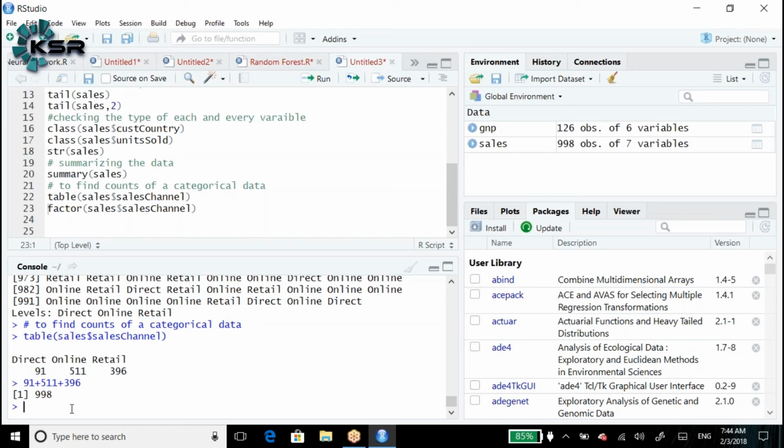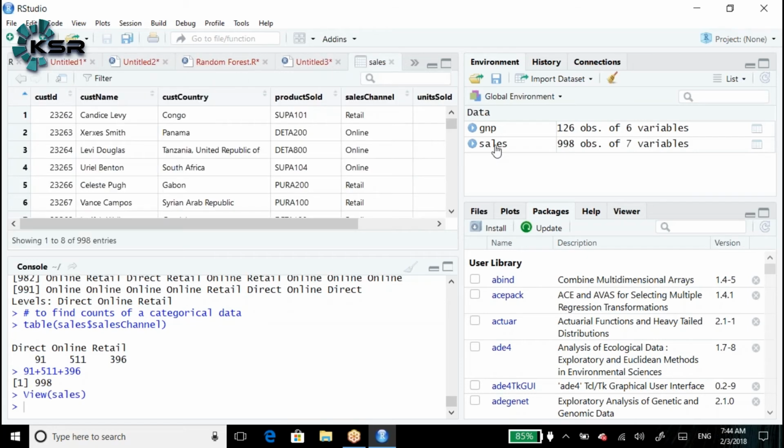Now in our data, besides sales channel, we also have a customer country. Can we find the counts for customer country? How many times South Africa has been repeated? How many times Panama? How many times Congo? Can we find out how many times each one is repeated? How do you find it?